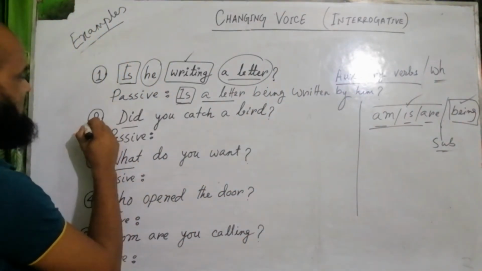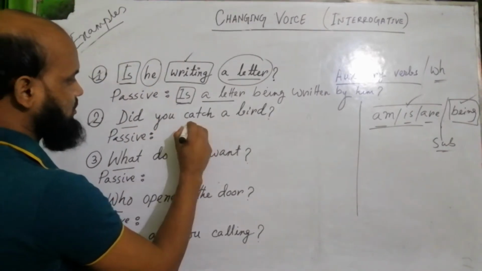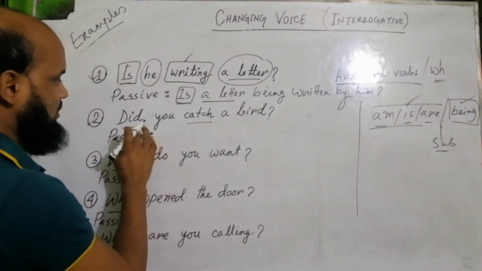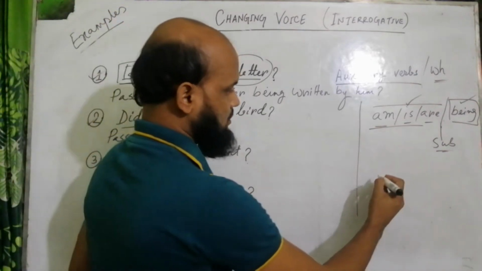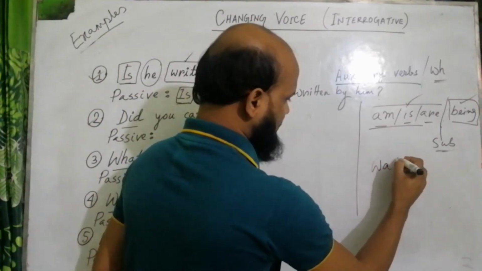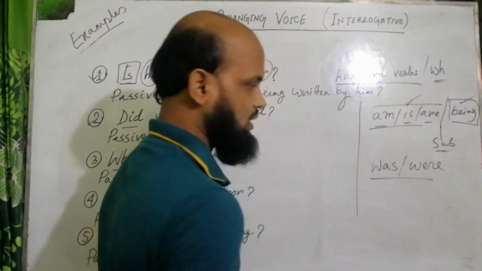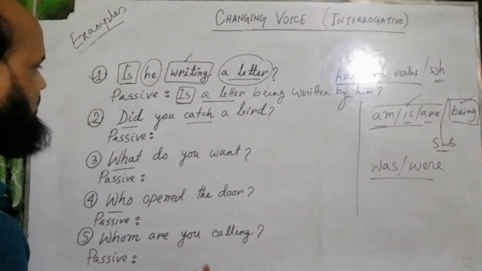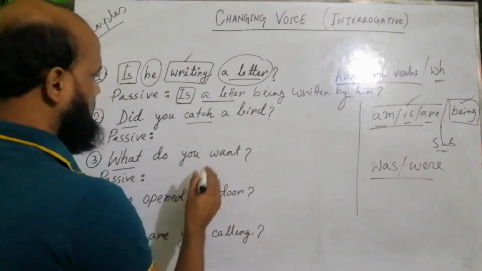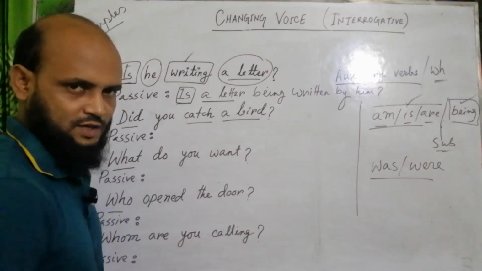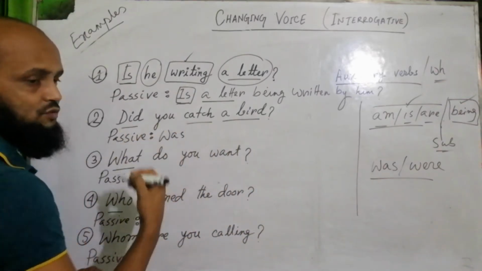And now question number 2. Did you catch a bird? What is the tense? This is past indefinite. So in past indefinite we write was and were. For singular we write was, and for plural we write were. A bird is definitely singular, so we need to write was in the beginning.